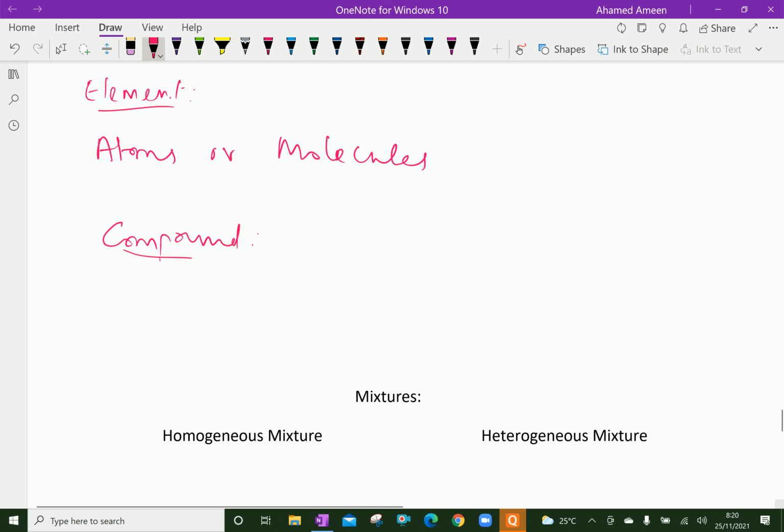CO2 is carbon dioxide, with one atom of carbon and two atoms of oxygen chemically united. Compounds are represented by formulas; here CO2 is the formula of carbon dioxide.